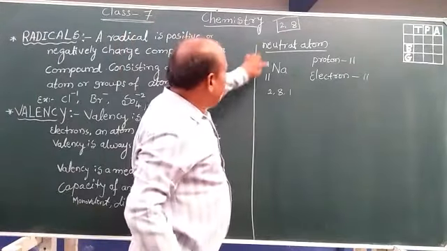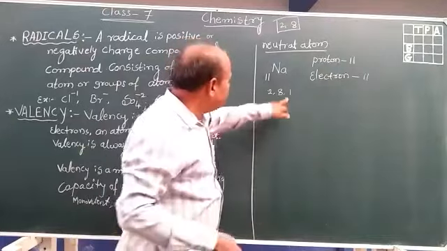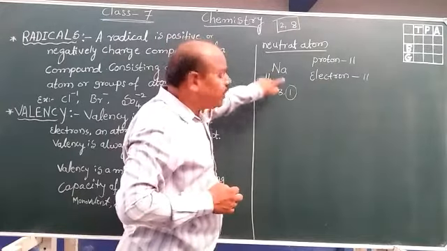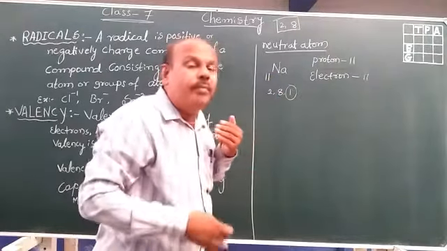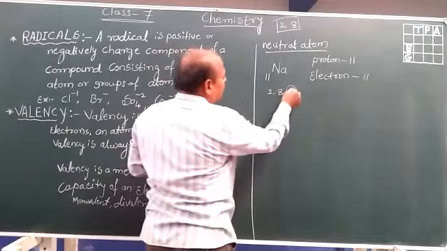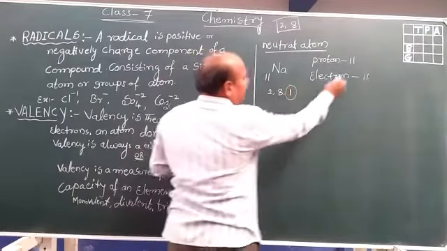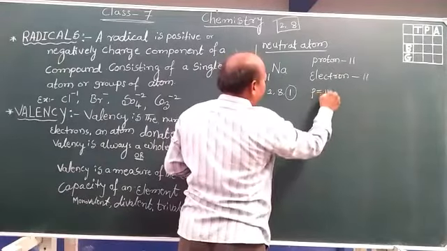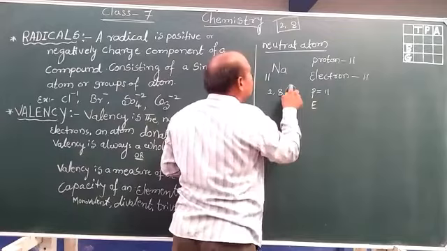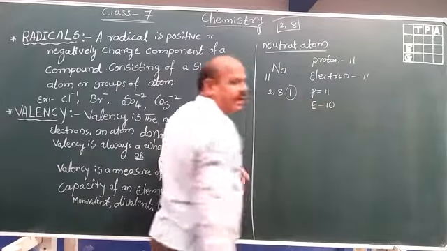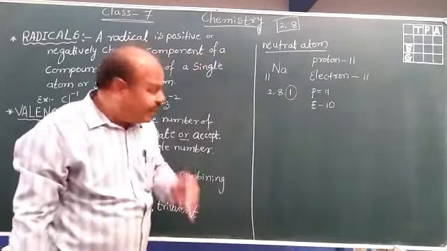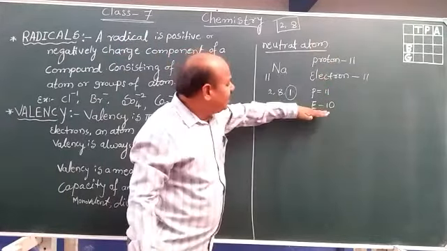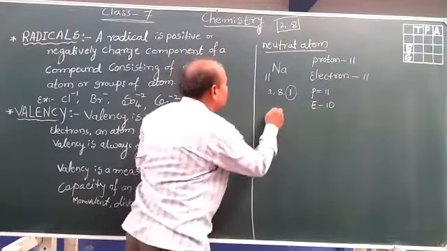Then the atom becomes an ion by losing an electron. In the last orbit only 1 electron is present. Therefore this sodium is ready to lose 1 electron. Here there are 11 protons and 11 electrons. Protons remain 11, and by losing 1 electron, electrons become 10. Protons are more and electrons are less because it loses 1 electron, so it is positively charged.